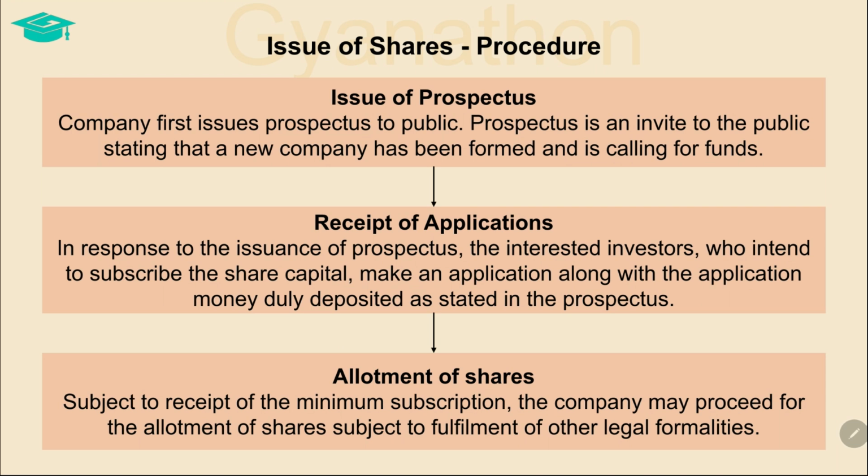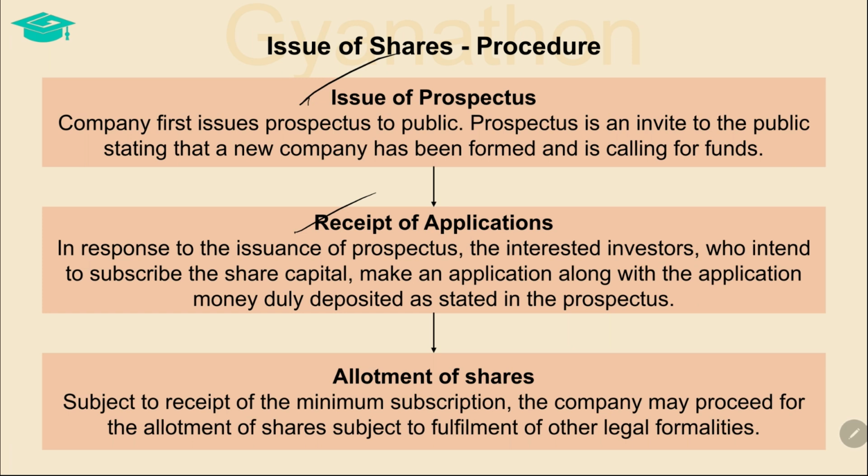While issuing the shares, a company has to follow a set procedure. First and foremost, the company invites the public by letting them know that a new company is formed and is calling for funds. The invitation that is issued to the public is called as prospectus. It contains all the information that the public needs to know about the new company, like information about the company and manner in which the company wants to collect money from the prospective investors.